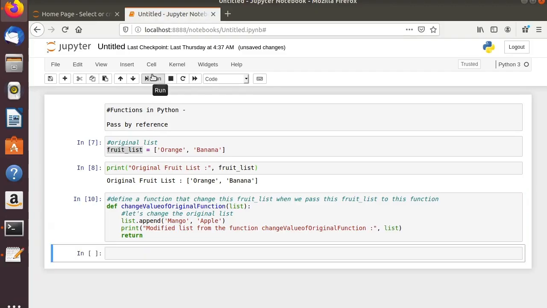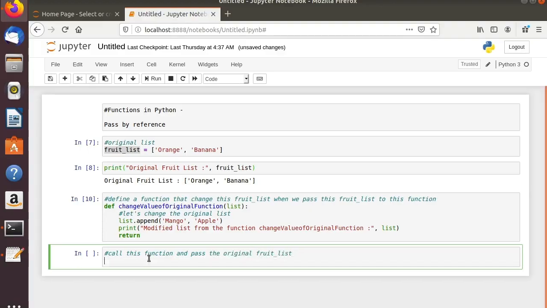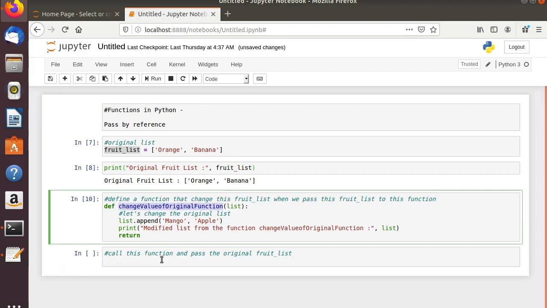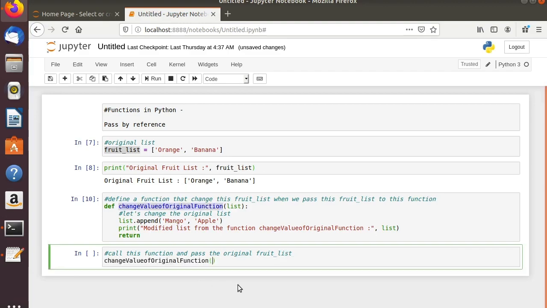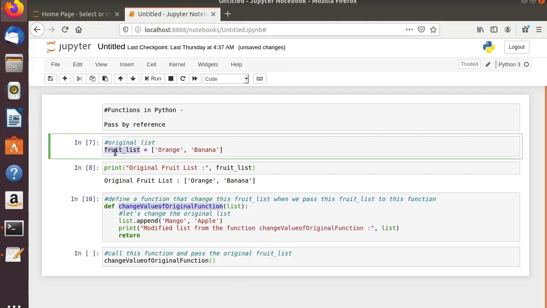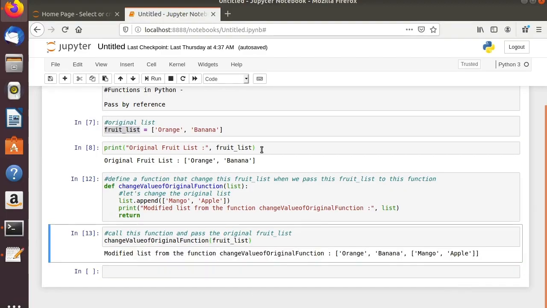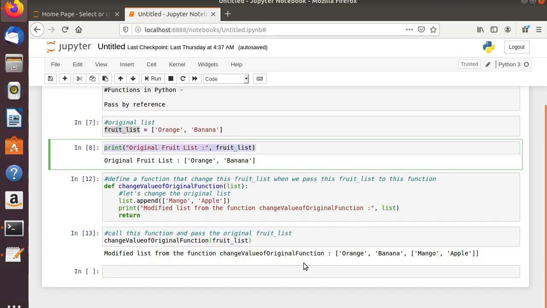Run it again. Yes. Now let us call this function and pass the original fruit list. Okay. So what we do here, pass it, and let us copy it quickly and pass the list. Call the original list again and see.